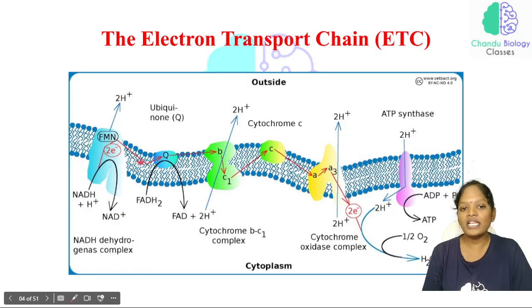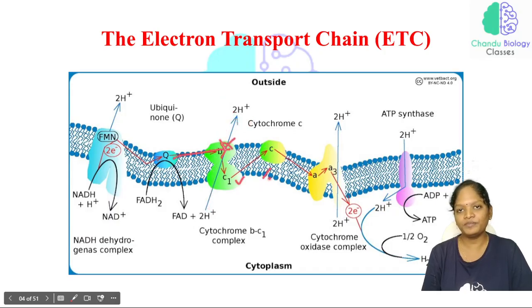Now this electron has been accepted by this Q molecule, and this Q is nothing but ubiquinone. Here FADH₂, in a reduced state, will be converted into an oxidized state, that is FAD plus 2H plus. And this 2H plus is nothing but protons. Here also two protons are pumped to the outside region, and this electron is accepted by the